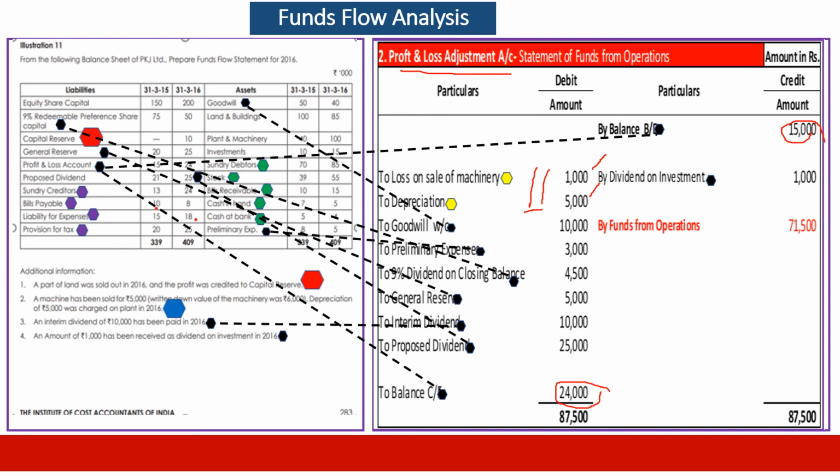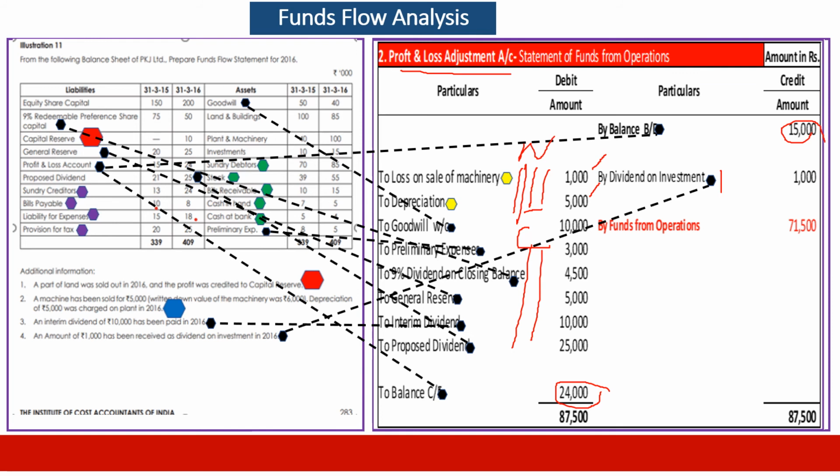An interim dividend of 10,000. Dividend belongs to equity, that is financing activities. That 10,000 is shown here. And we have received 1,000 as dividend on investment activity. If you look at it closely, what we have exactly done is that non-cash items and items relating to investment and finance activities, which are cash or non-cash, are totally deleted.